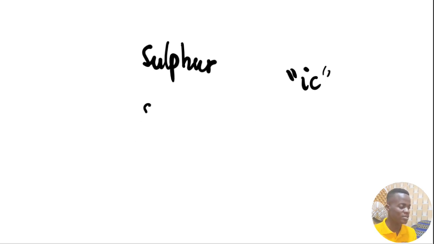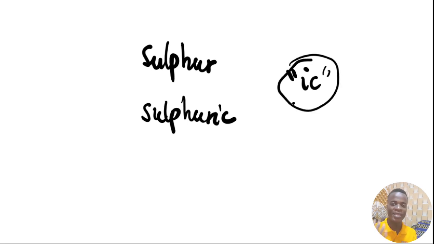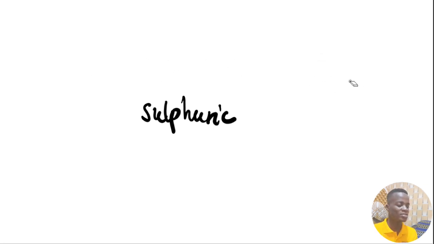So it's going to be sulfuric. Fluorine is fluoric. Chlorine is going to be chloric. These are the IC endings that we will be adding at the end to make the ic sound. That's what the acid is going to be. The hydrogen is going to be called hydro.